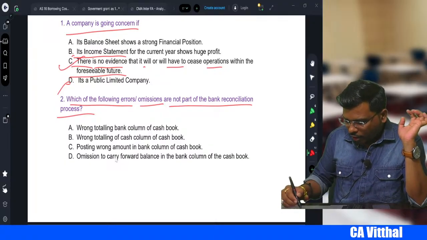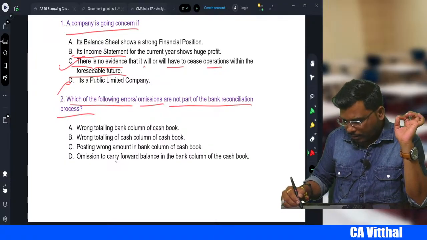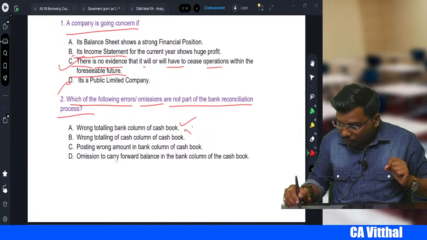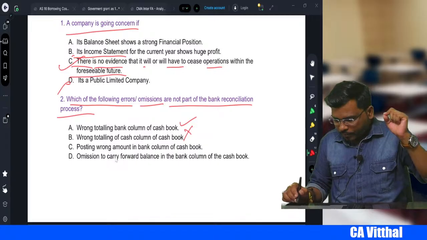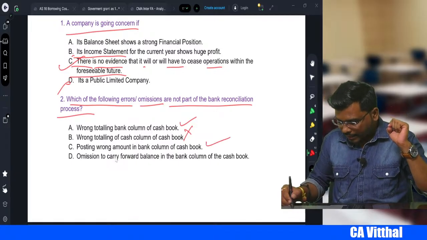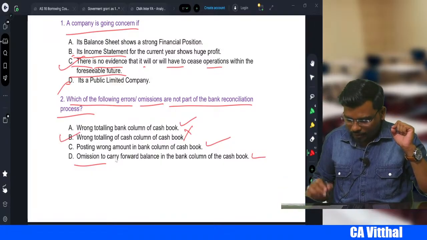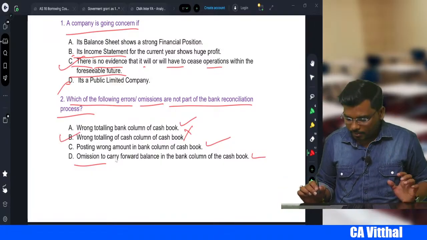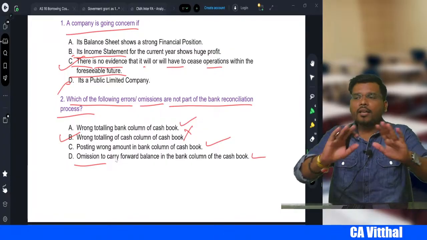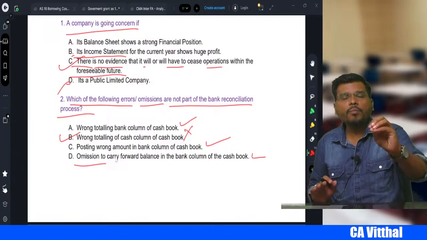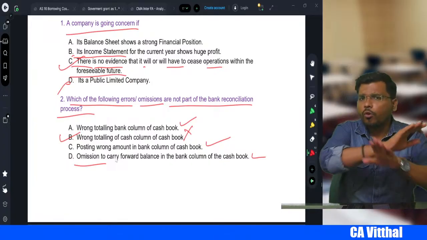Wrong totaling of the bank column, yes, it will be dealt with. Wrong totaling of the cash column of the cash book, no. Posting to wrong account, wrong amount, yes. Omission to carry forward, yes. Which one won't we consider, sir? B. If there is some error in the cash book cash column, we will not consider it for the preparation of BRS.